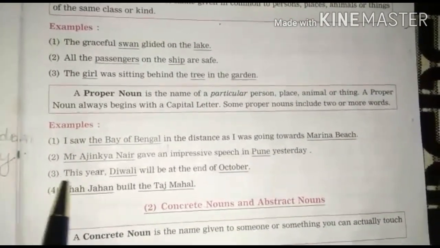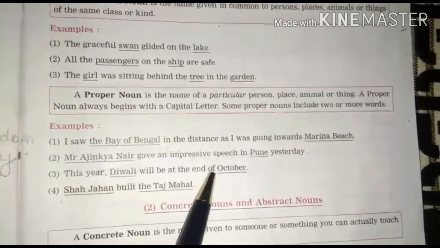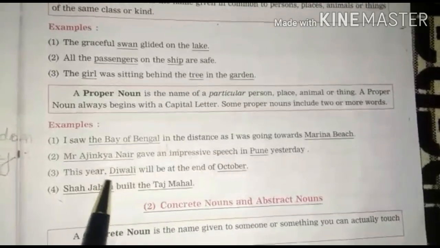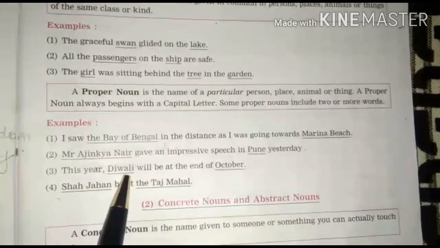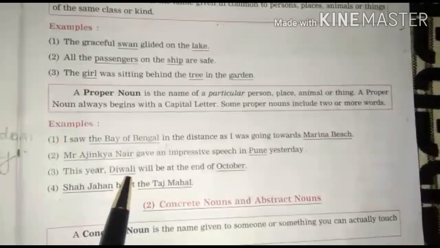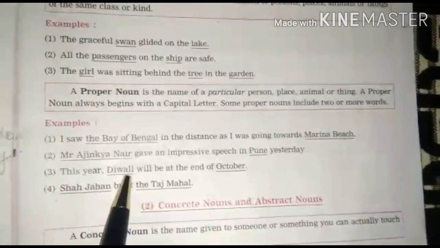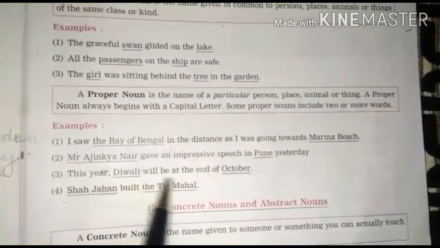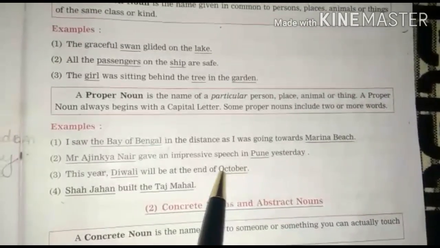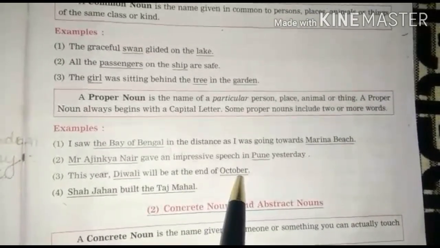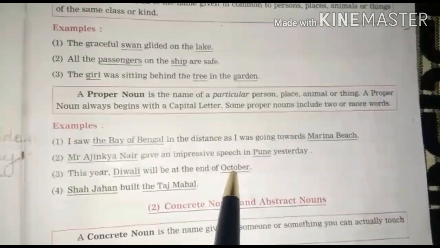Now next, number 3. This year Diwali will be at the end of October. Now can you see here Diwali? Now we are having so many festivals. So festival is what? It is a common noun. But here they have mentioned particularly Diwali. So Diwali is a proper noun. And can you see here October? It is a month. Okay kids. Now name of a particular month which comes only once in a year. So even October is a proper noun.